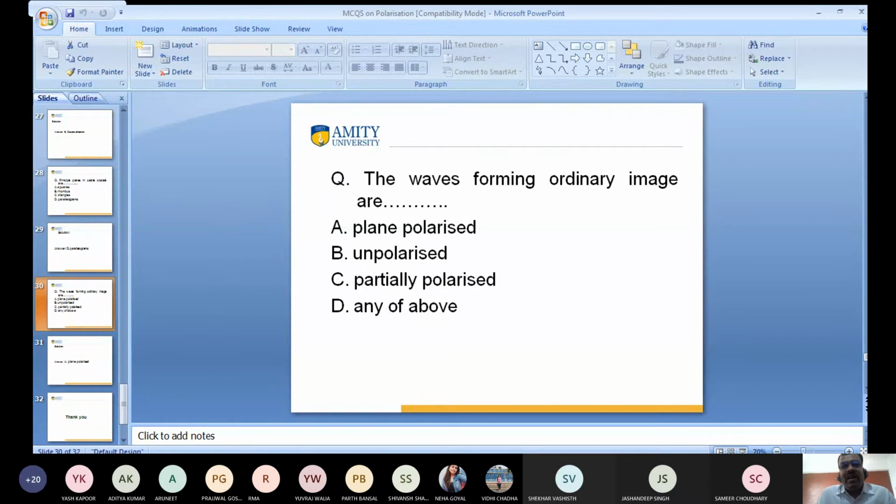Next: the wave forming the ordinary image. The light wave forming the ordinary image is: first, plane polarized light; unpolarized light; partially polarized light; any of the above. Sir, C, any of the above. What is the answer? Jasandeep, can you tell me what is the answer?